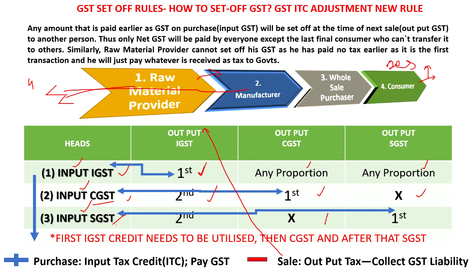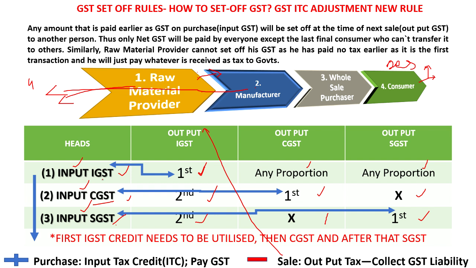First, input SGST should be adjusted to output SGST because it is state government to state government. Then second, if anything is left over, that will go to the IGST. And if anything is left over, it should not go to the CGST. Under any circumstances, CGST and SGST won't exchange the input and output liabilities. Okay, these are the rules that you should understand.